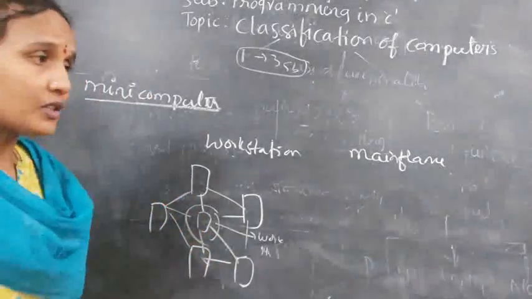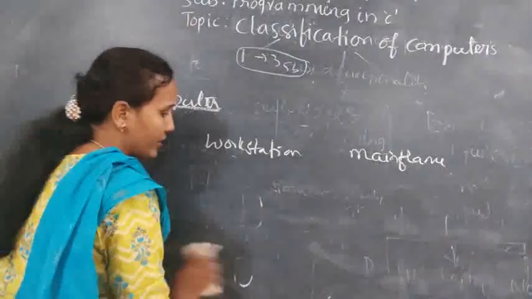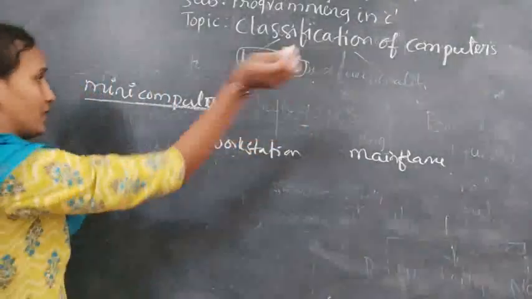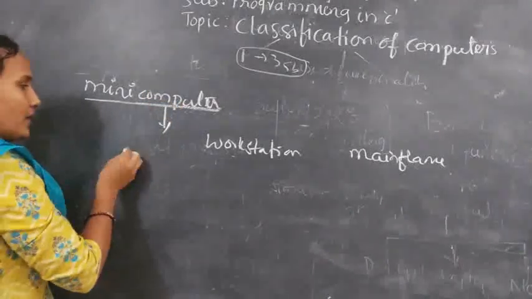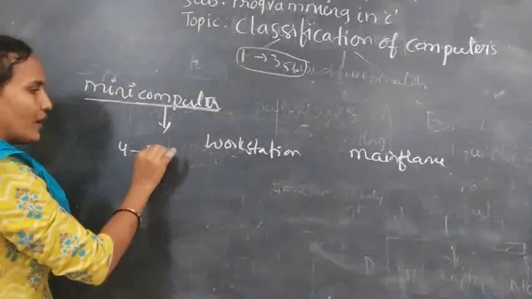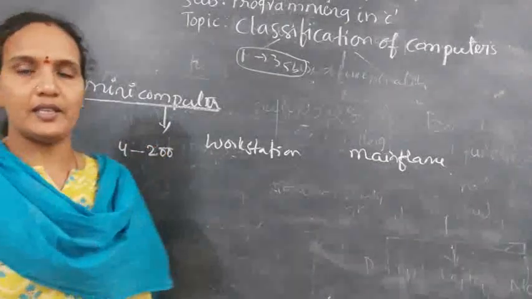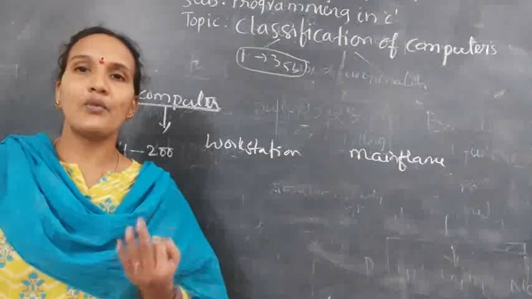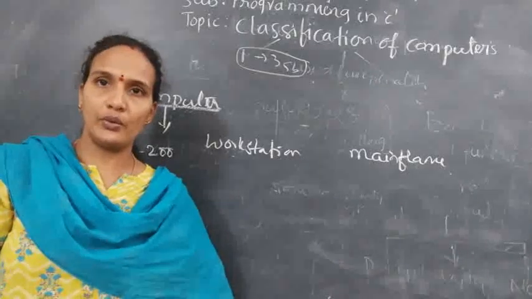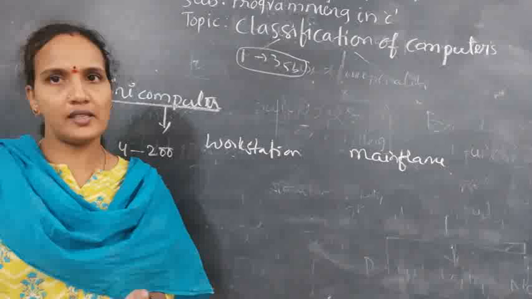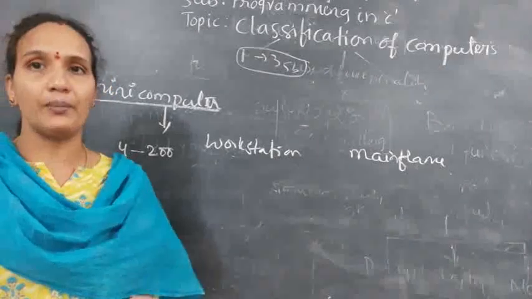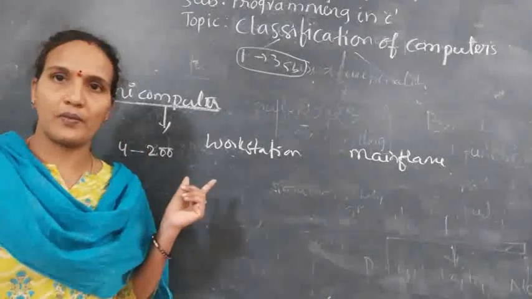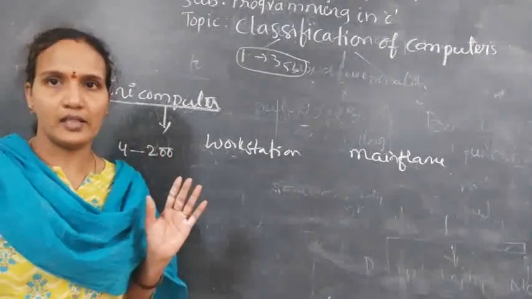Here the minicomputer supports a minimum of 4 to 200 users simultaneously. Whereas in the case of mainframe computers, a minimum of 1000 users can access the data at the same time, with minicomputers 4 to 200 users can access the data at the same time.